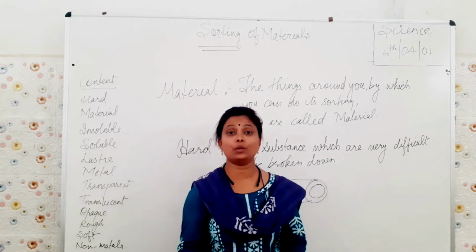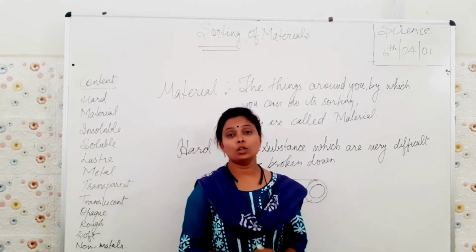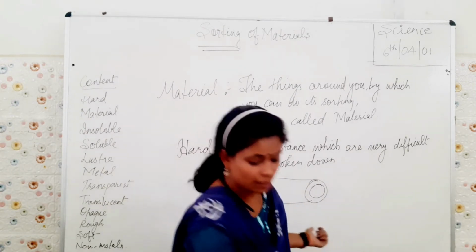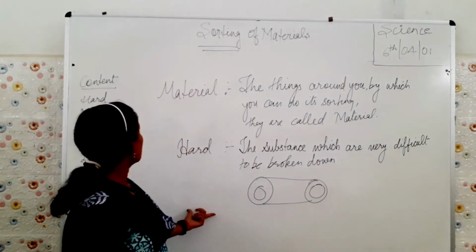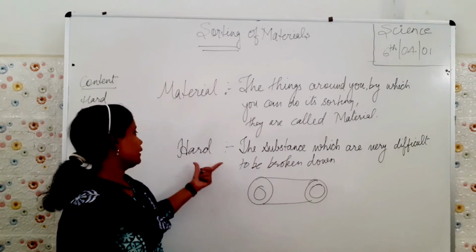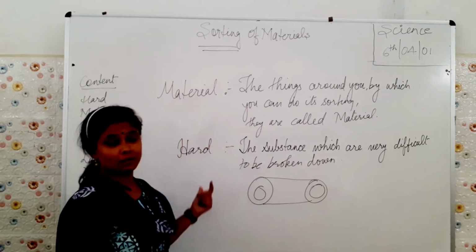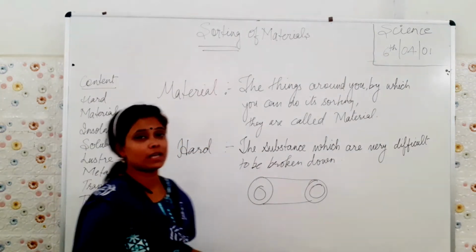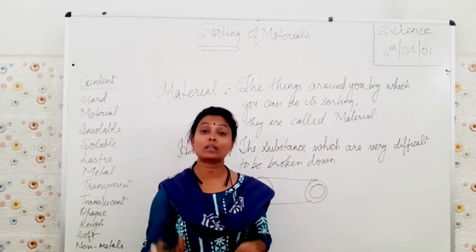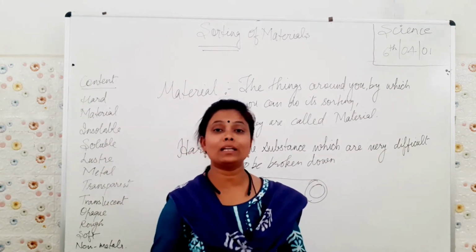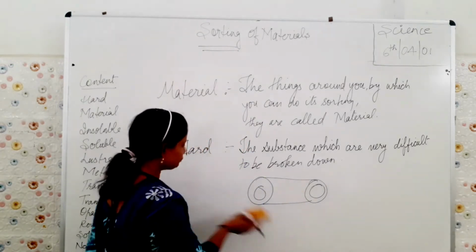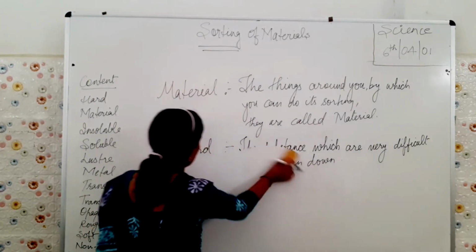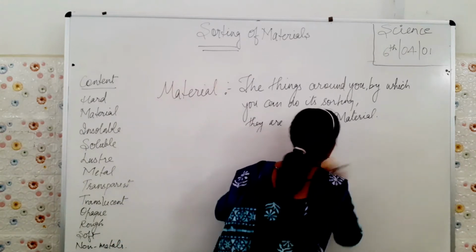You need to use a saw to cut down the log. Why? Because it is very hard in nature. So what have you understood till here? That the material can be hard, and hard objects cannot be cut down easily by us. Fine? Let me erase. Now next, what do we have?